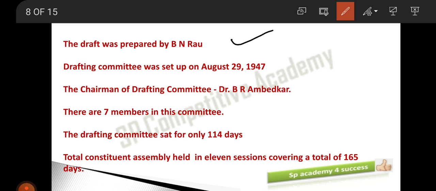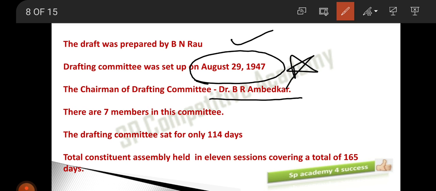Rao ji. And this draft committee was set up on August 29th, 1947. Again, these dates are important here. And the chairman of the draft committee was Dr. B.R. Ambedkar ji. So in this draft committee, totally we are having 7 members along with the chairman. So along with Ambedkar ji, we have 7 members only in the draft committee. Clear?